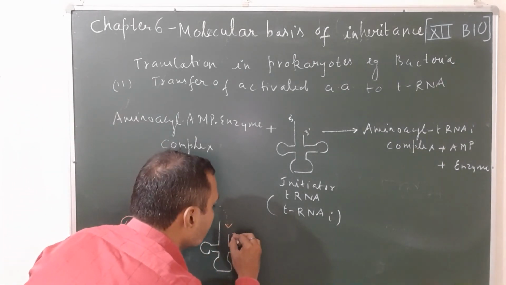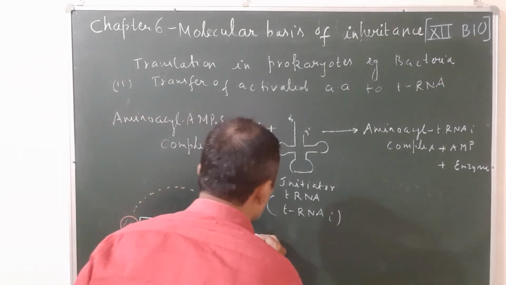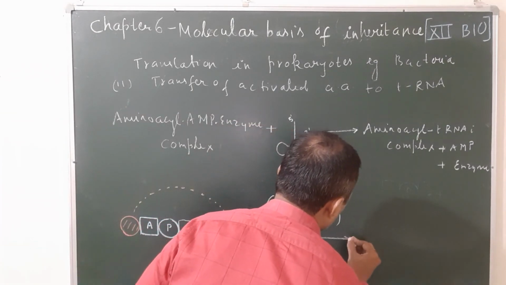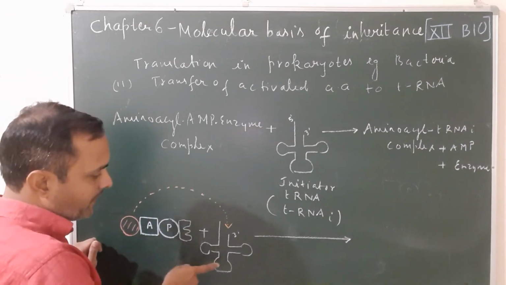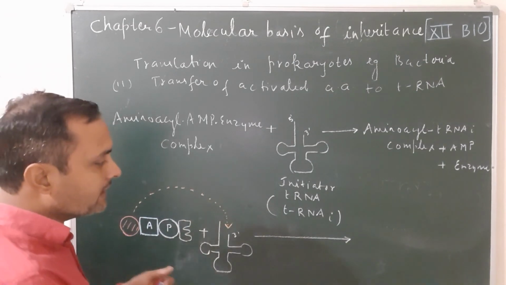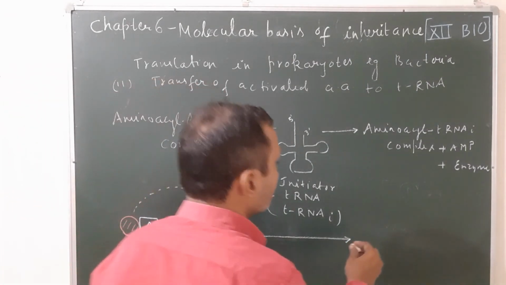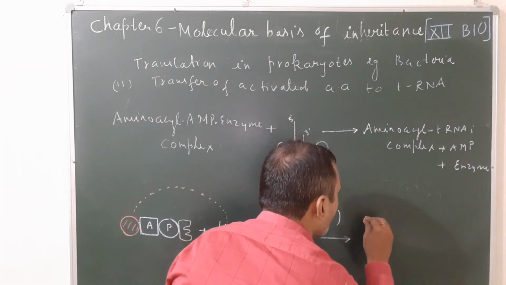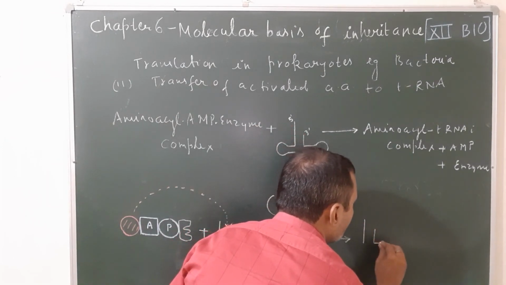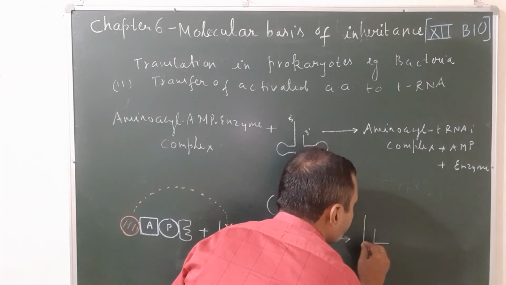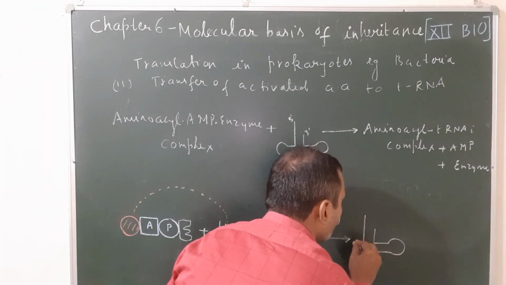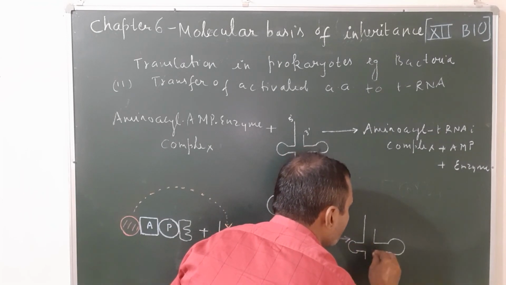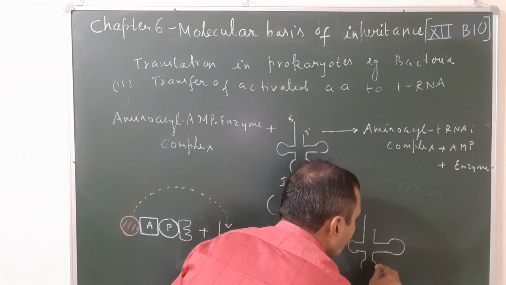This is the 3 prime end, and the complete process. This structure is formed after the transfer of amino acid on the tRNA.